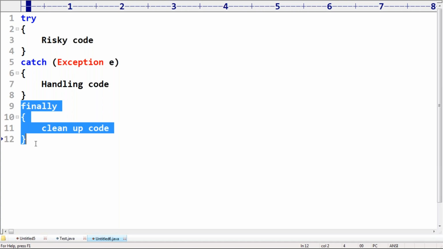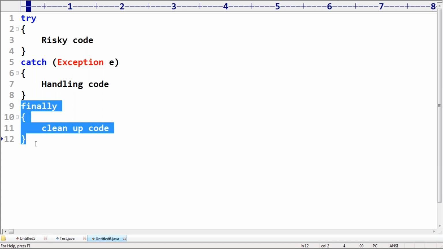What is the main purpose of the finally block? To maintain cleanup code. What is the specialty of the finally block? It will be executed always, whether the exception is raised or not raised, handled or not handled. Any doubt?